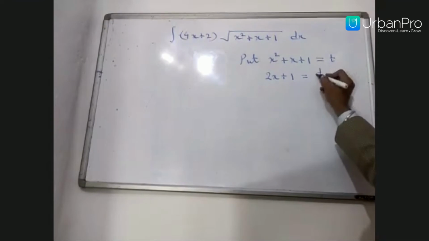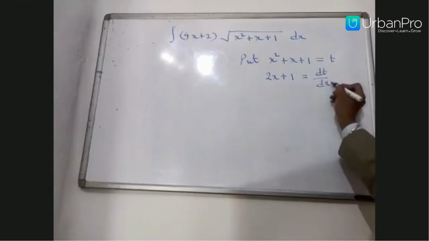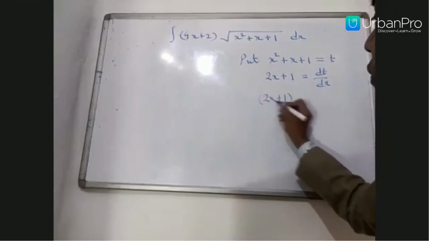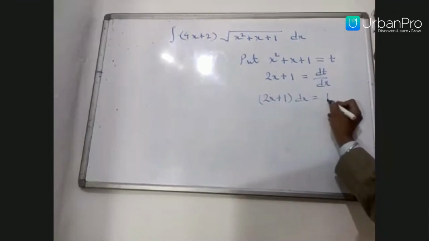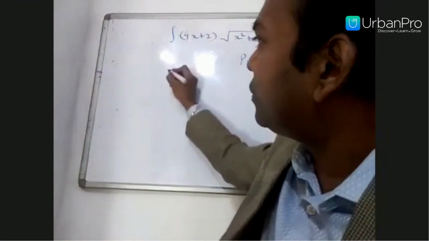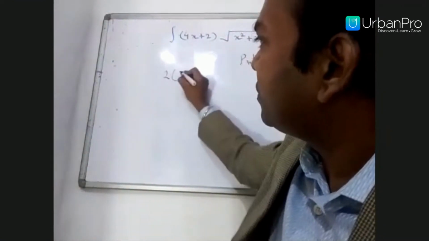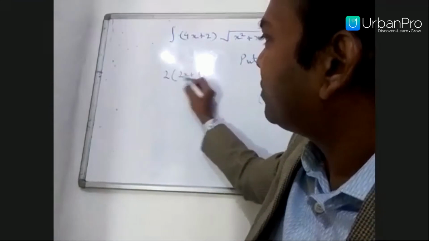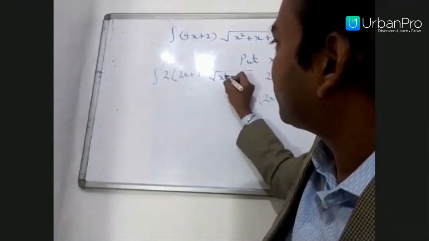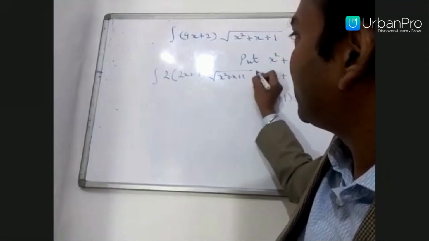So dt by dx equals 2x plus 1, and taking dx to this side, (2x plus 1) dx equals dt. Now in 4x plus 2, if you take 2 common, it becomes 2 times the integral of (2x plus 1) by the square root of (x square plus x plus 1) dx.